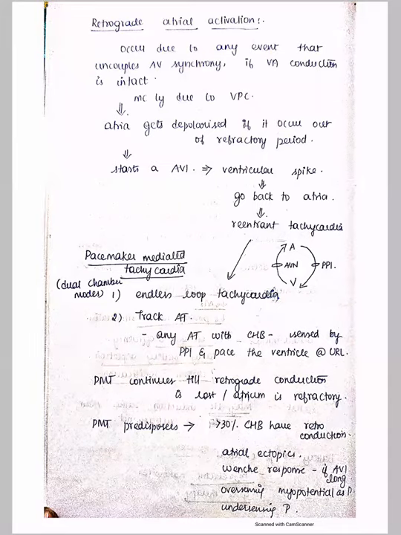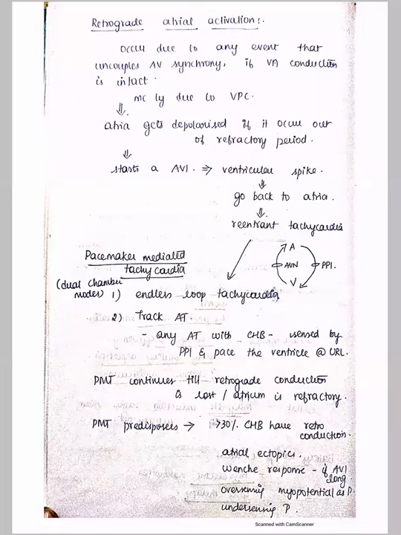So if the VPC gets tracked back to the atria through a VA connection, then it will depolarize the atria. Because it has depolarized the atria, it will start an AV interval. After the AV interval, that particular waiting time, is over, the ventricle gets stimulated. This will again catch hold of the VA connection and go back to the atria, and this cycle goes on and produces a reentrant tachycardia, which is called endless loop tachycardia.